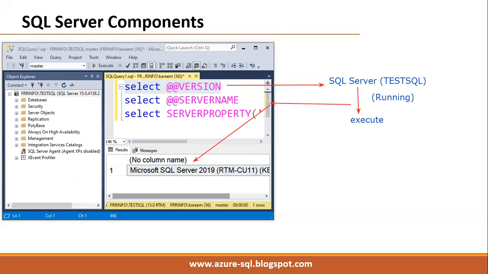SSMS is a tool through which we are connecting to the server. Connecting to the server means connecting to the service. And remember, this SQL Server service may be on the same machine, or it may be somewhere in the network also.